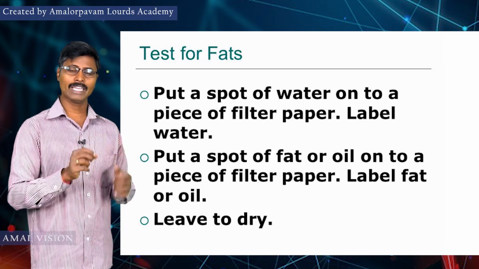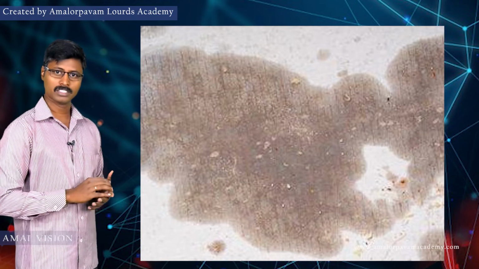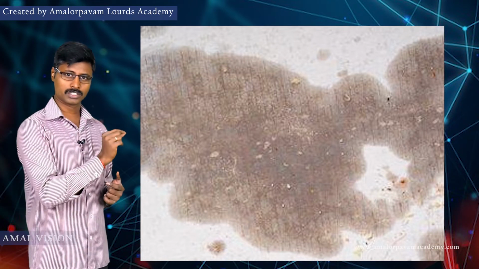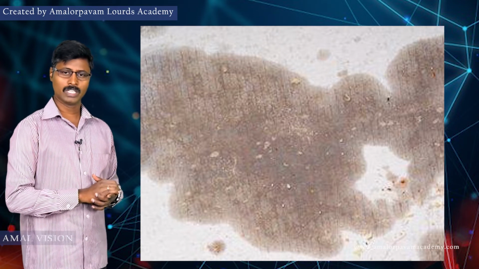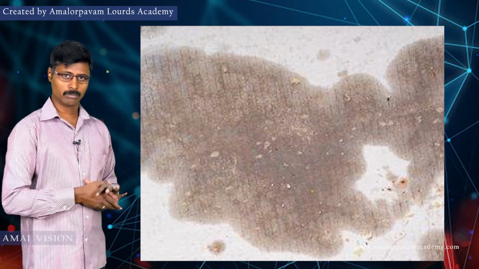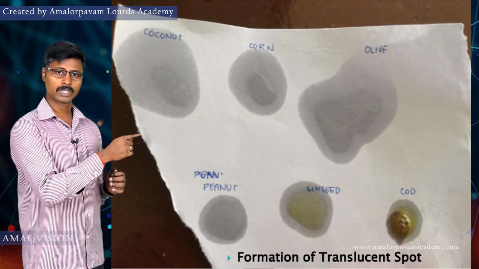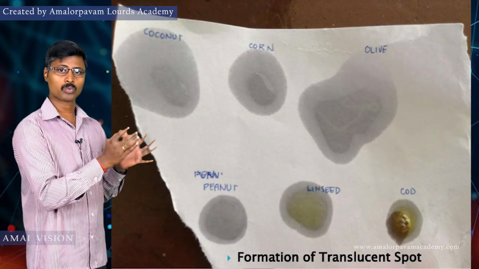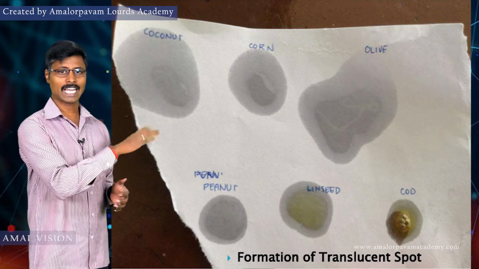Some oily patches appear. The observation of the experiment is that these oil patches indicate the presence of fat molecule. That is the observation of this experiment. The result: these oil patches present on the paper prove that fat molecule is present in the particular food sample.